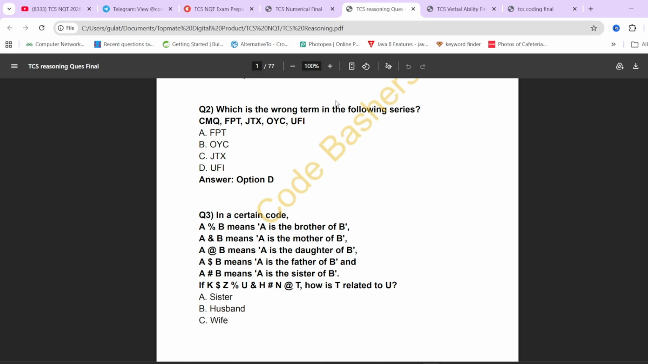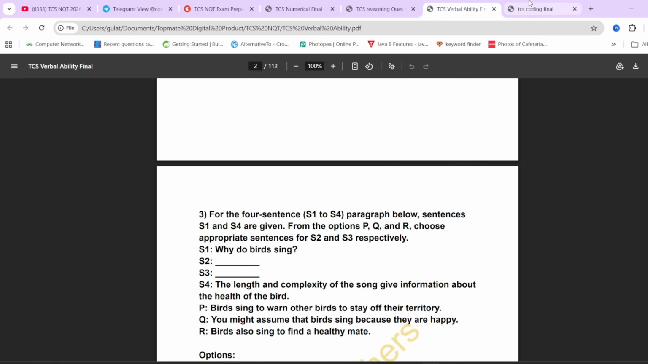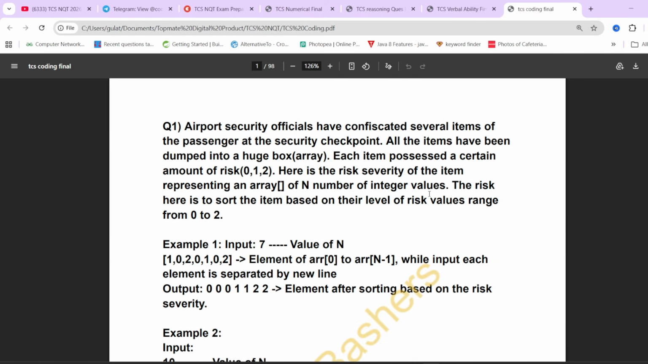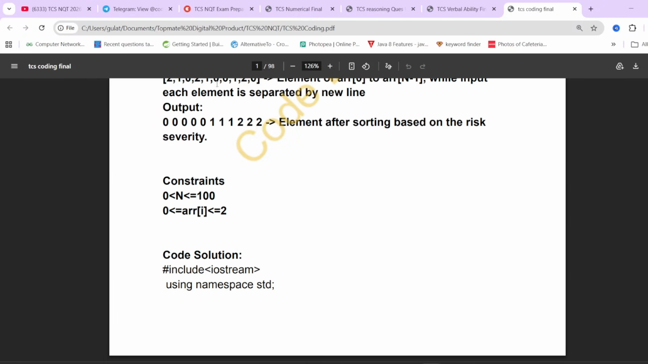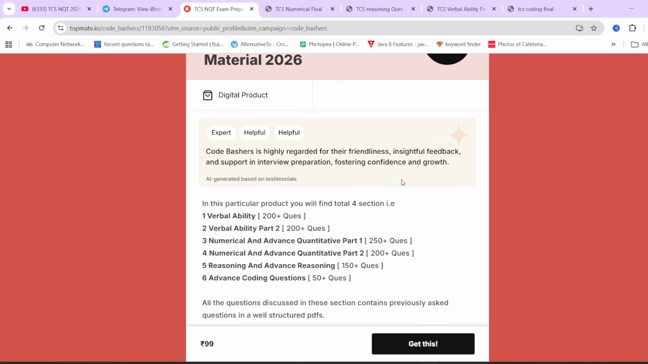Similarly, for the reasoning PDF also, you will see we have the proper questions, proper answers, and the correct options. Similarly for the verbal ability also, and similarly, we have the coding PDFs also, wherein we have the actual questions, sample input, sample output, and the correct running code for them. So each and every question that we have discussed in this material is actually asked in the previous TCS NQT exam. So the best way to prepare for any exam is by solving the previously asked questions.